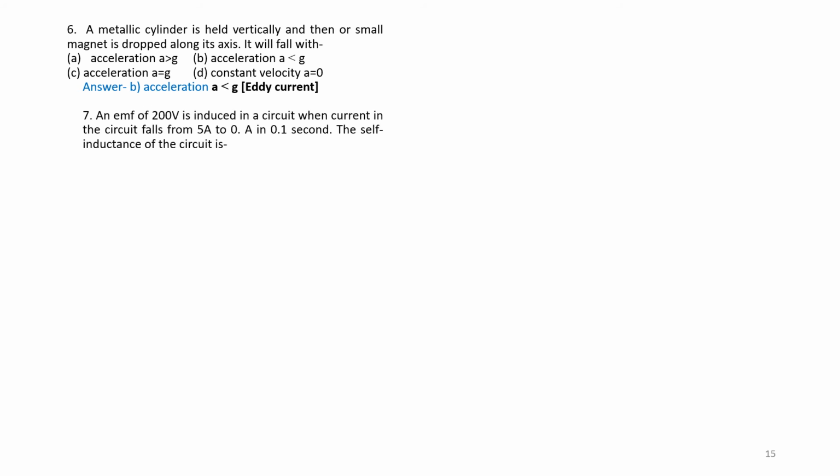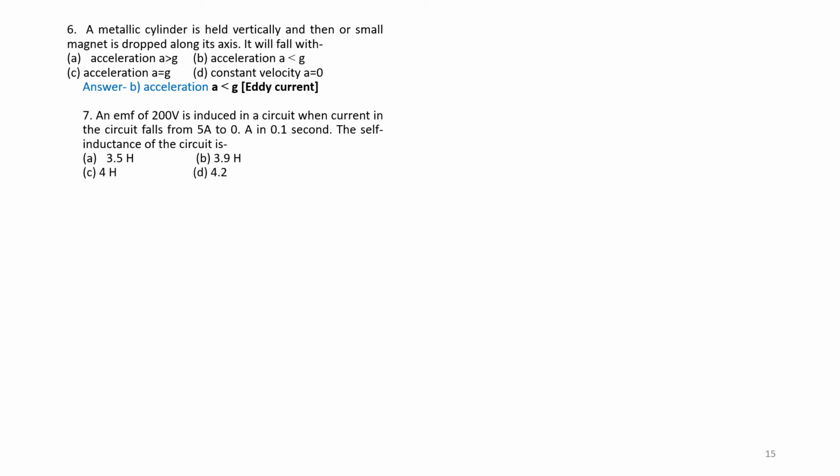Question number 7. An EMF of 200 volts is induced in a circuit when current in the circuit falls from 5 amps to 0 amps in 0.1 second. The self-inductance of the circuit is: 3.5 Henry, 3.9 Henry, 4 Henry, or 4.2 Henry.